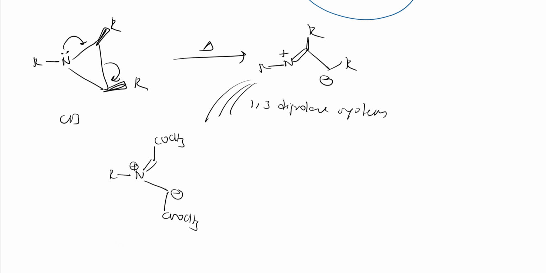I hope you are getting it. So if I do resonance, this negative charge, nitrogen takes that pi bond and becomes neutral, and this carbon gets COCH3 with positive charge, and this carbon gets COCH3, and this is negative charge.